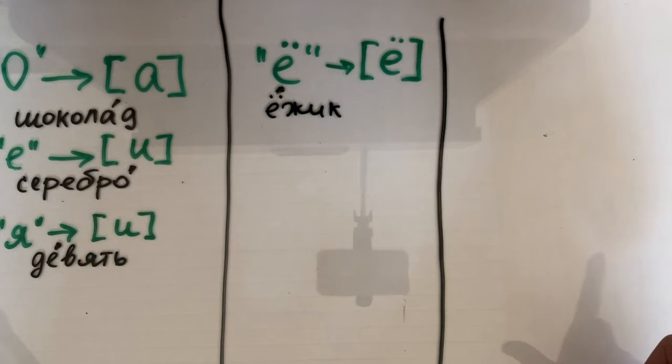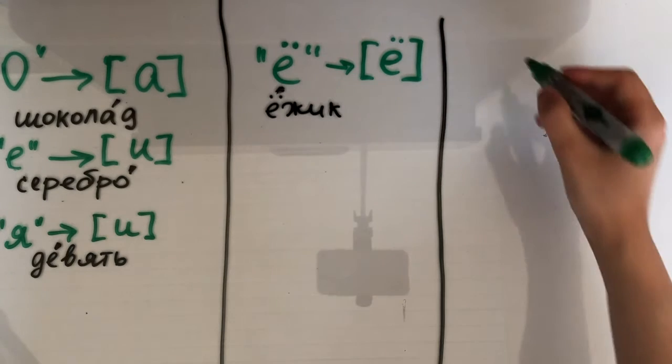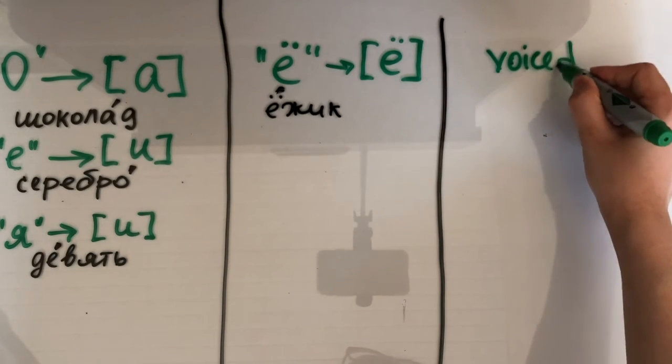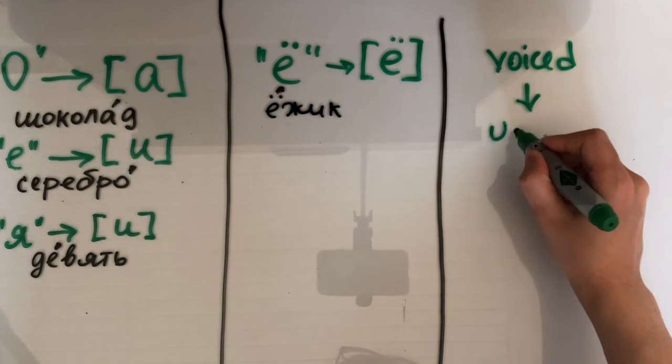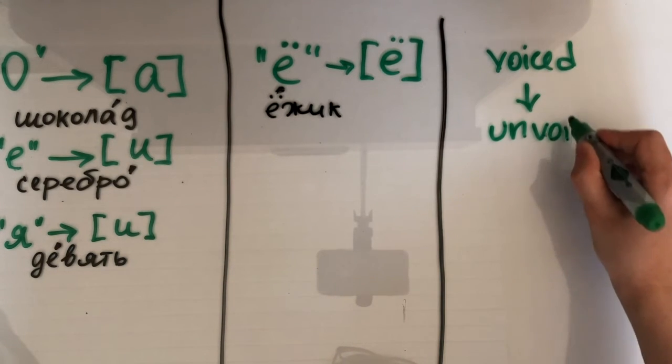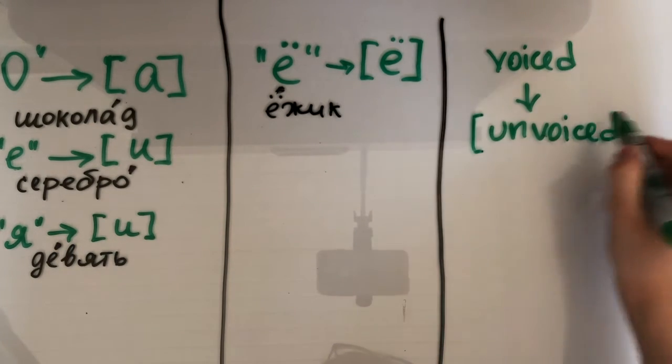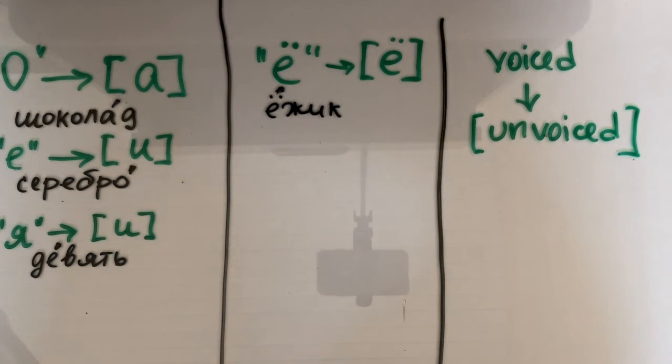The last group of rules concerns consonants. Every time you see a voiced consonant at the end of your word, you should pronounce it as unvoiced. So your voiced consonants can be pronounced as unvoiced when two things happen.